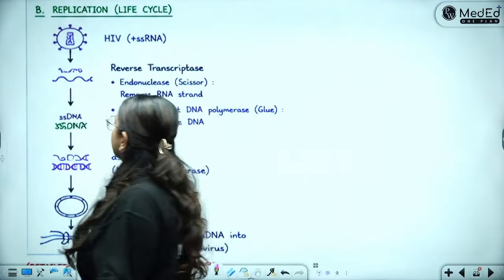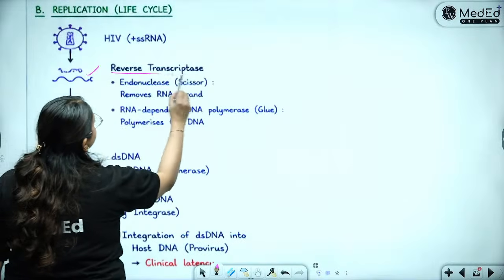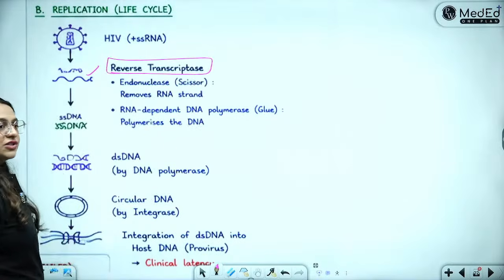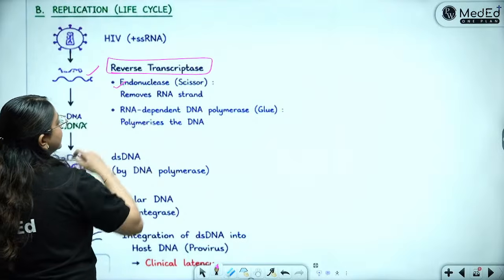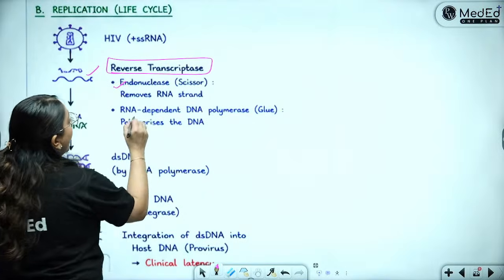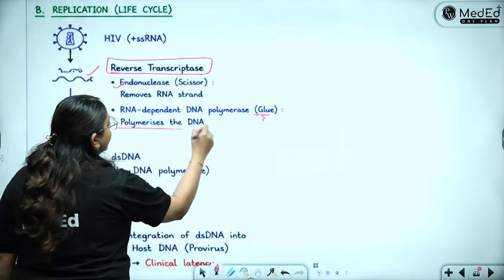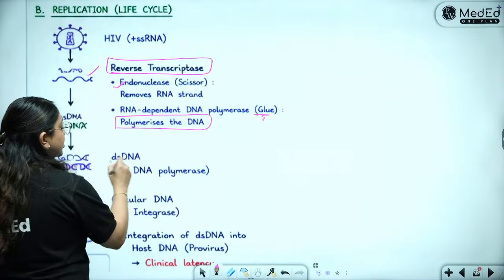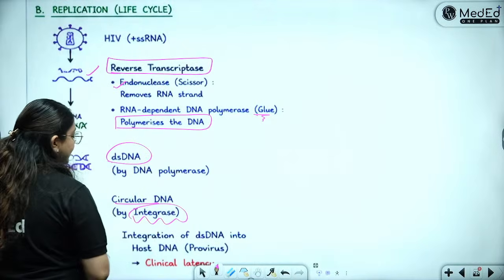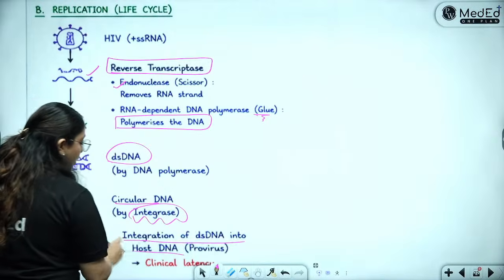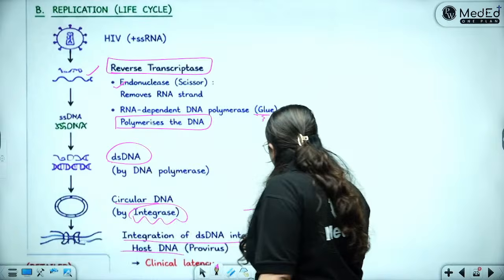It will remove its coat. The RNA of the virus will come out. That will cause reverse transcription. The reverse transcriptase will get activated, and the endonucleases, which are the scissors, remove the RNA strand. RNA dependent DNA polymerase, which acts like a glue, polymerizes the DNA. Then the double stranded DNA becomes circular DNA, and with the help of integrase enzyme, it integrates into the host DNA. This is the reason for clinical latency.